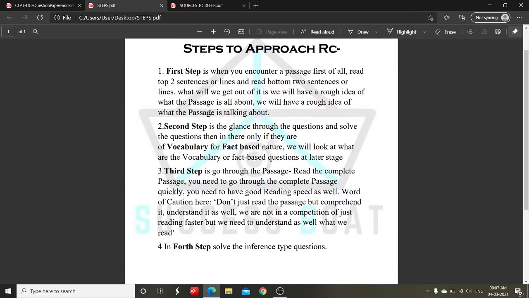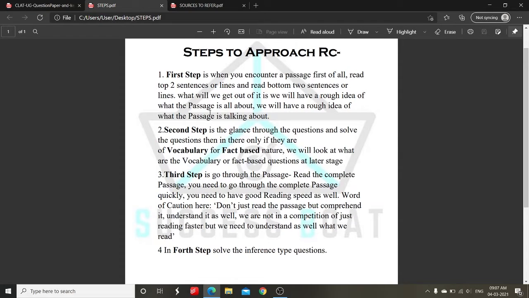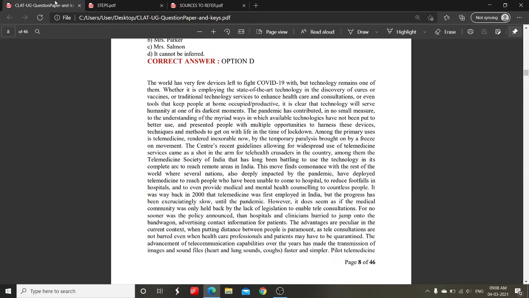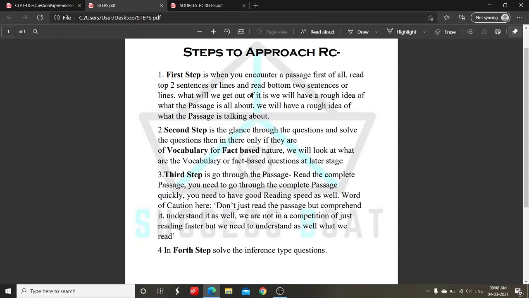In the fourth step, we solve the inference type questions. So you can take a screenshot of this screen, that what are the steps in this order you have to solve the RC, approach the RC. Now let's try and solve a passage using this format. If you follow this format, you can solve the passage very effectively and in the shortest time possible. Believe me, it is one of the best techniques out there. Now let's solve a passage using this format or technique.